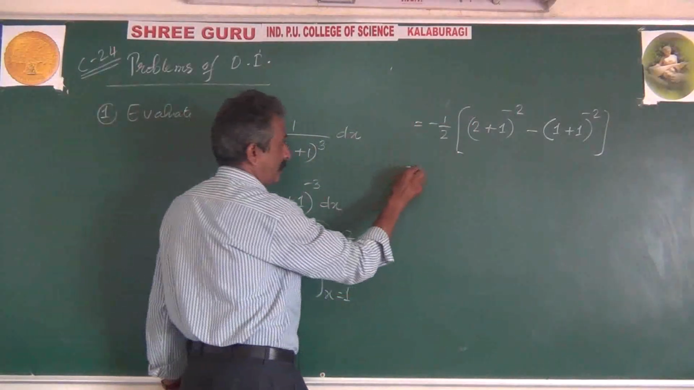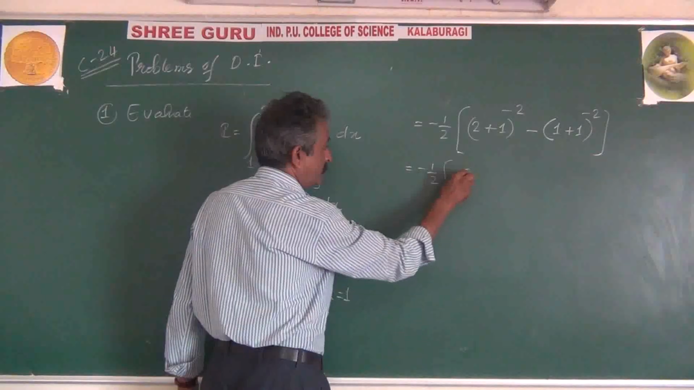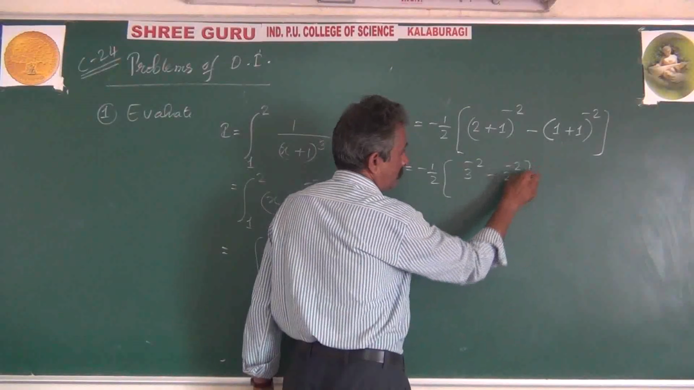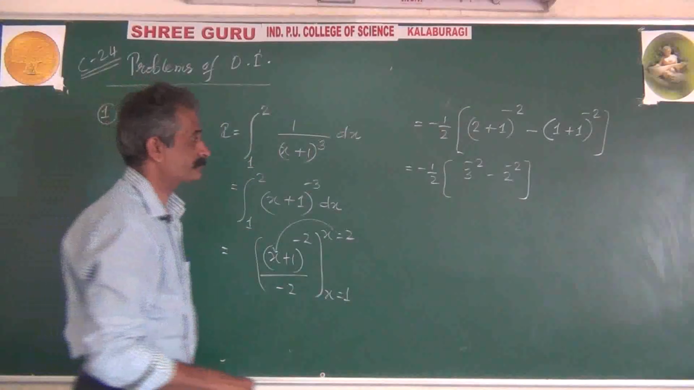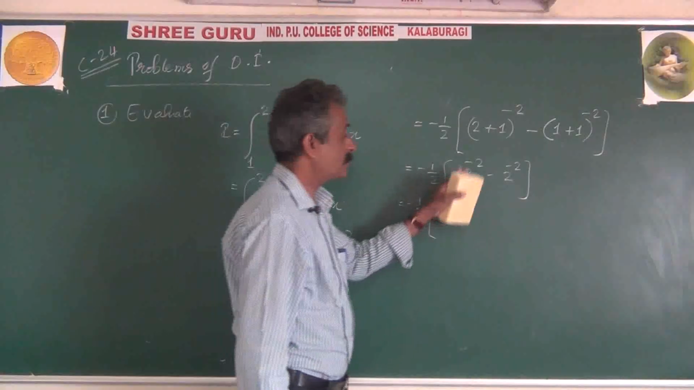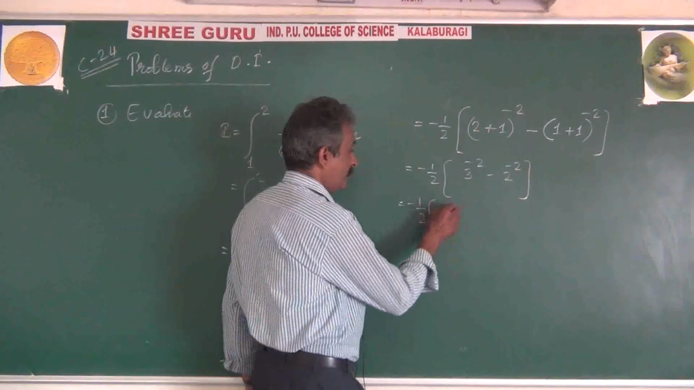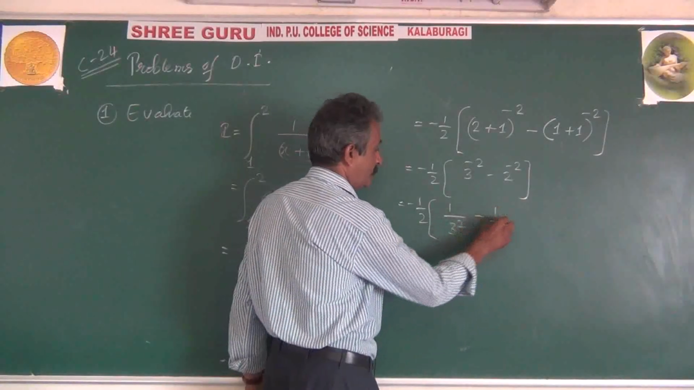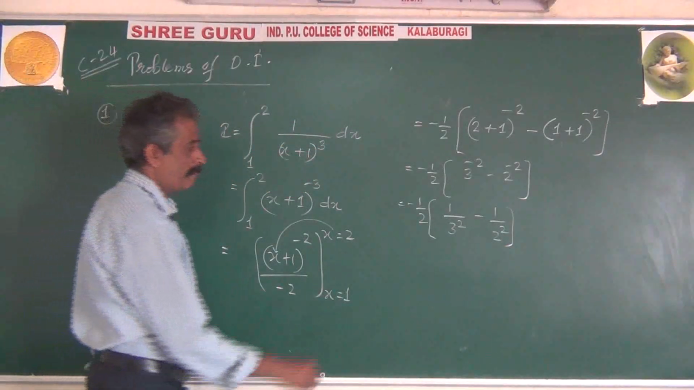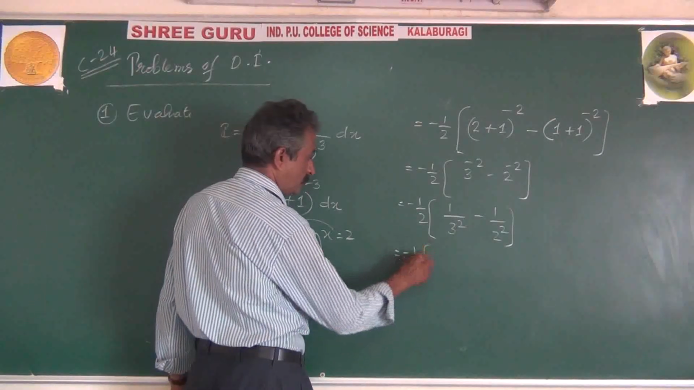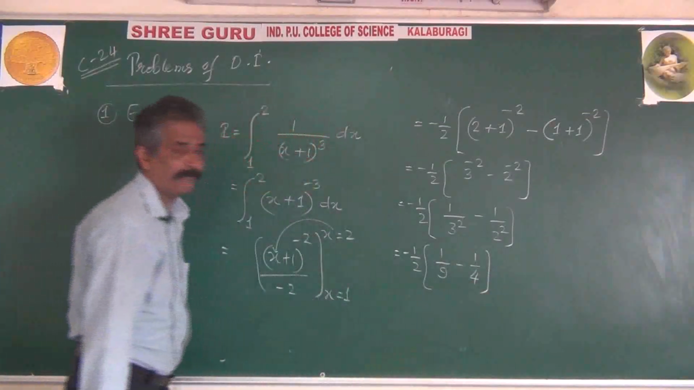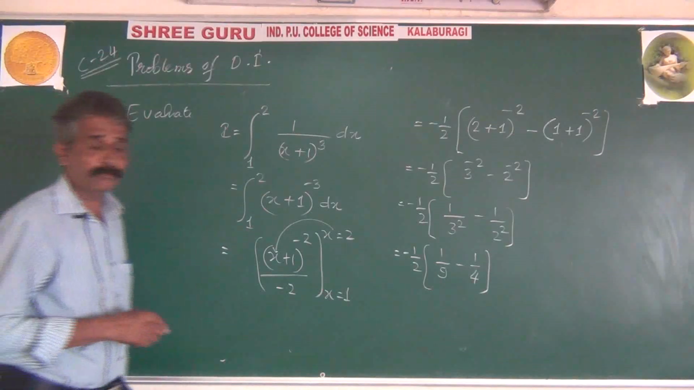Minus 1 by 2 into, 2 plus 1 is 3 raised to minus 2, 1 plus 1 is 2, that to the power of minus 2. Minus 1 by 2. By laws of indices, what's a raised to minus k? 1 by a raised to k. This is 1 by 3 square minus 1 by 2 square. Minus 1 by 2 into 1 by 9 minus 1 by 4, because 3 square is 9, 2 square is 4.